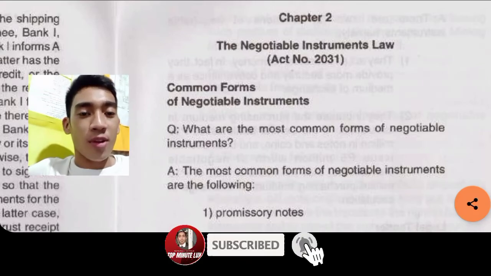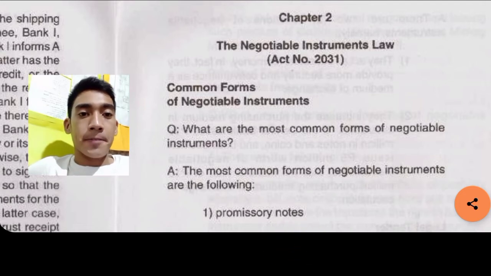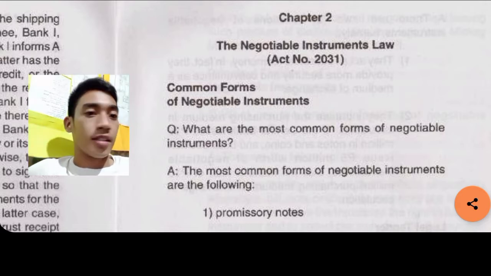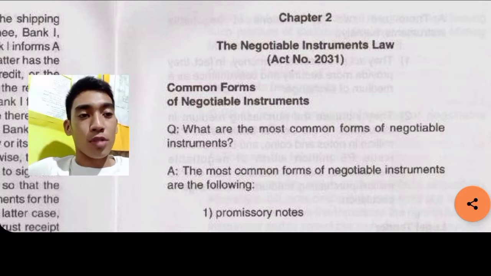Negotiable Instruments Law, Act number 2031. This subject is not included in the 2022 bar exam held last November. The subject is not included in the commercial law, but we may not know for the next November 2022 bar, this Negotiable Instruments Law shall be included.